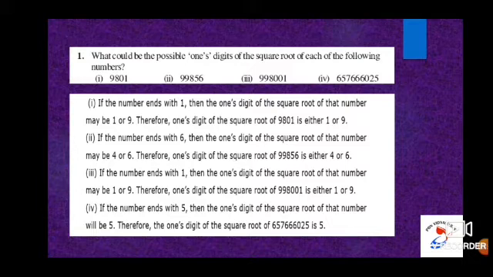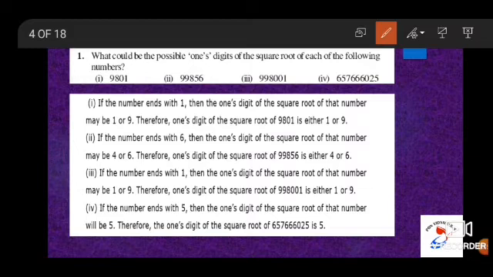We are dealing with Exercise 6.3, problem number 1. What could be the possible ones digit of the square root of each of the following numbers? Subdivision 1, it is 9801. Here, please see what is the number at the units place. The number is ending with 1. So the possible ones digit of the square root of that number may be 1 or 9. If the number is ending with 1, the ones digit of the square root of the given number may be 1 or 9.